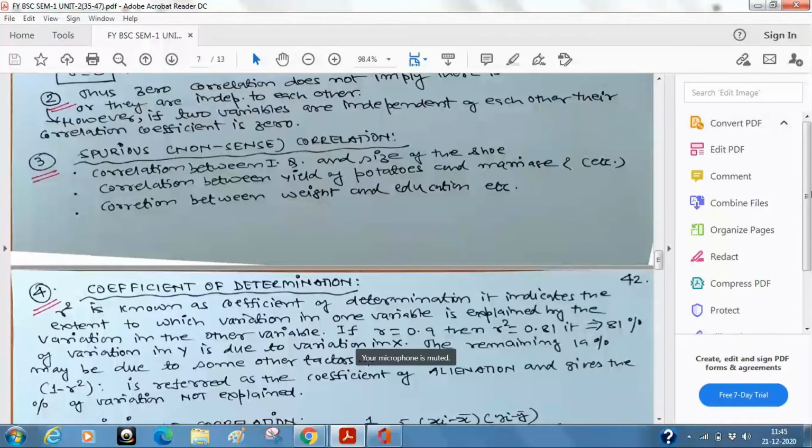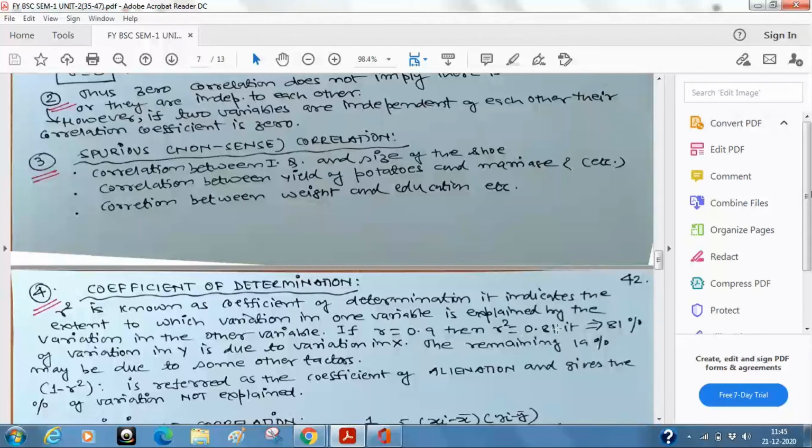See, what I am telling here is that this is just one variable. So one variable alone is never sufficient or complete, that X changes and so on. Of course, literally I can say if R is 1, then R square will also be 1. In that case, 100% of the variation in X will be explained by the variation in Y, or vice versa. But it is never going to happen. A very, very impossible kind of situation.